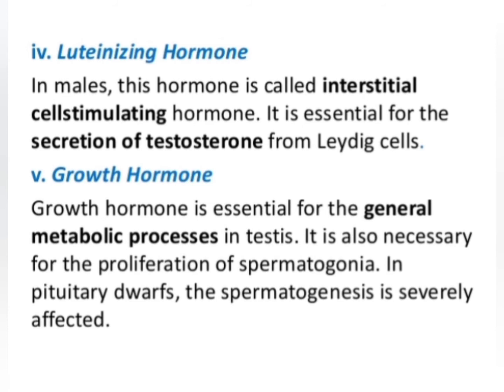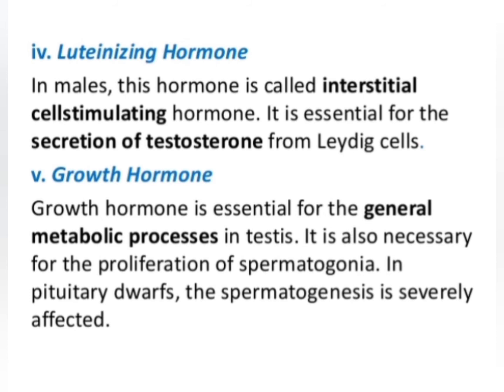This luteinizing hormone is secreted from the anterior pituitary, and the secretion of this hormone is under the control of the hypothalamus. From the hypothalamus, gonadotropin releasing hormone will be secreted, and that will cause the secretion of luteinizing hormone from the anterior pituitary. In males, this luteinizing hormone is called interstitial cell stimulating hormone, and it is essential for the secretion of testosterone from the Leydig cells.